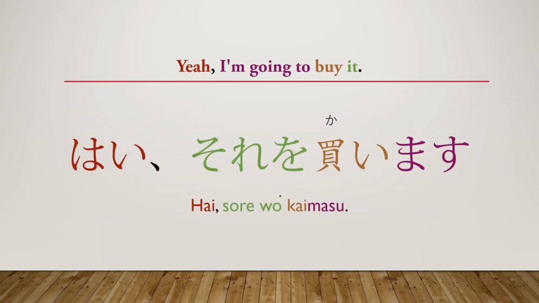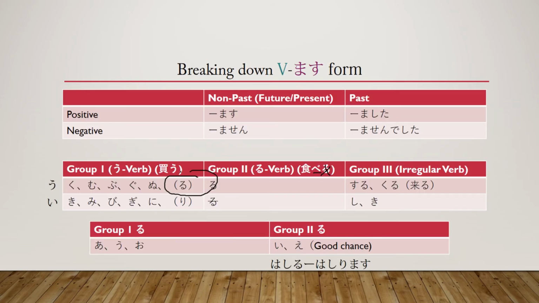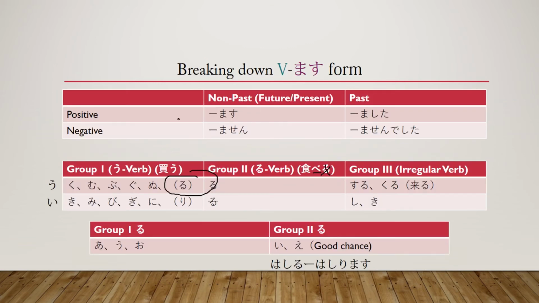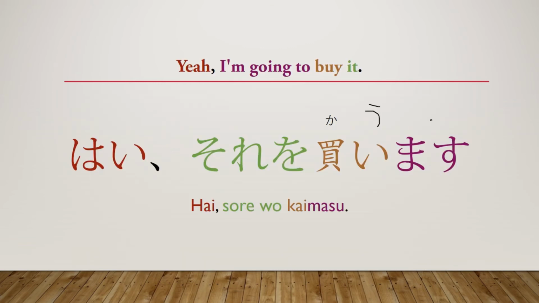Okay, our first example is, yeah, I'm gonna buy it. Hai, sore o kaimasu. Okay, the first thing we should notice here is this is the same verb that we were using here, kau. It's right here again, except I decided to conjugate it in the polite form. So we have kau. This would originally be an u sound right here. How are we going to turn it into polite form? Well, we change the u into an i sound, and then we add whatever ending we want. Because we want to say we are going to buy it, we're going to put masu at the end of it. So that becomes kaimasu.